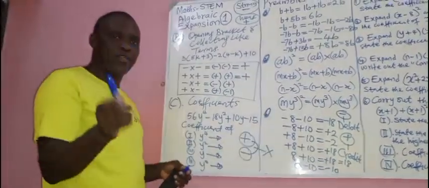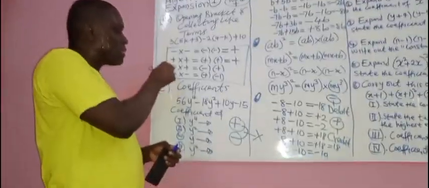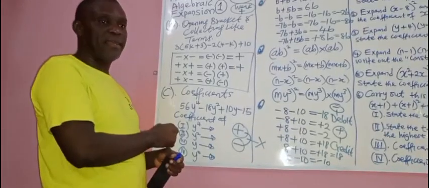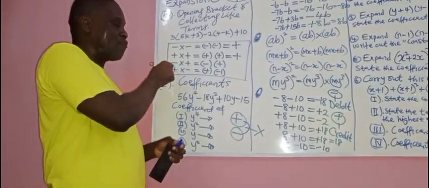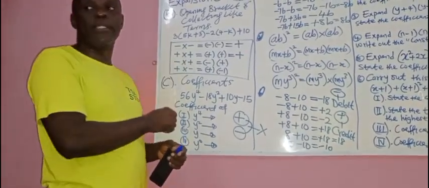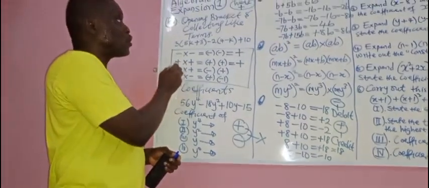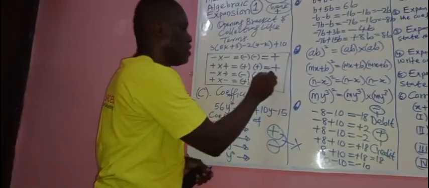Now let's come to this. Minus times plus, meaning strong times weak. Someone that is strong is fighting with someone that is weak. Who is going to win? So strong is negative. So minus times plus is minus.